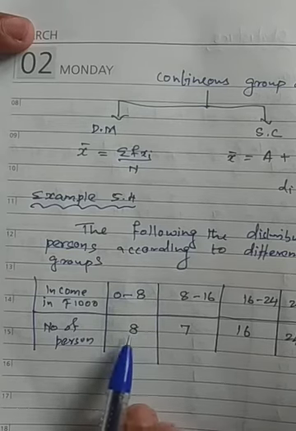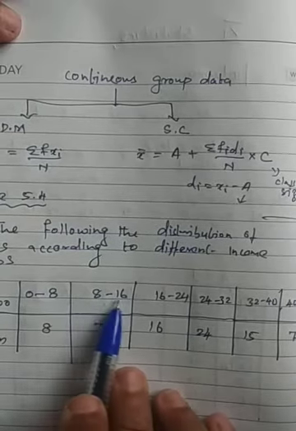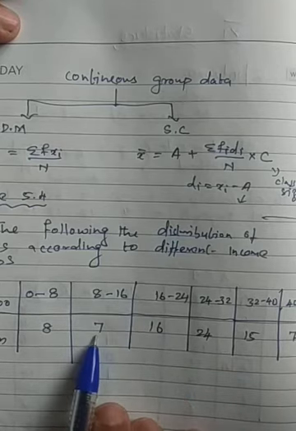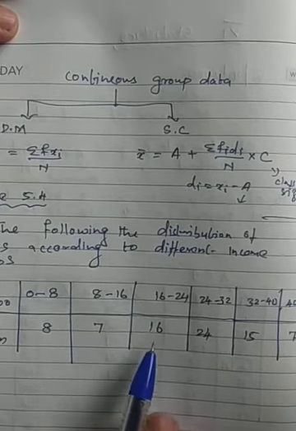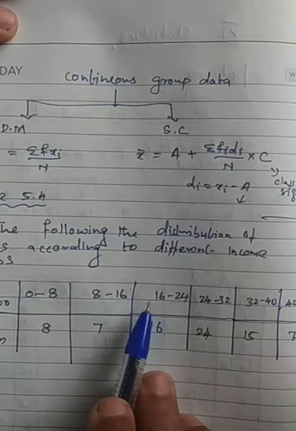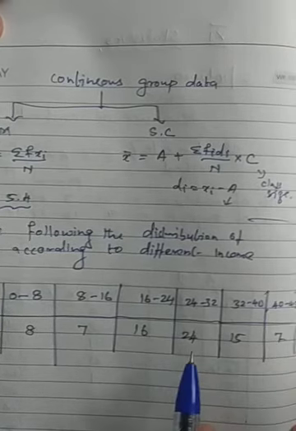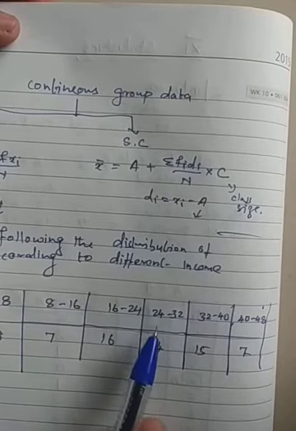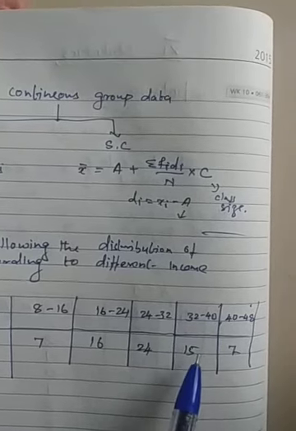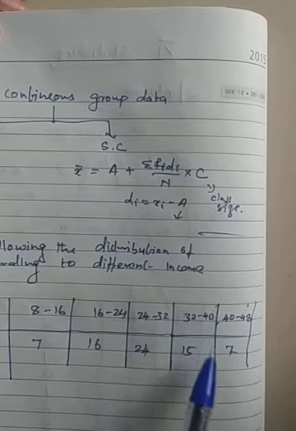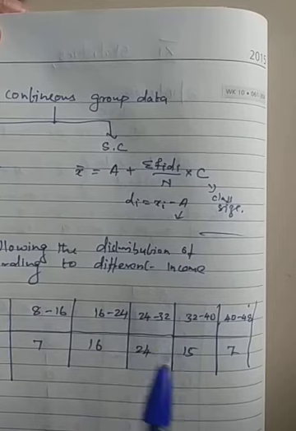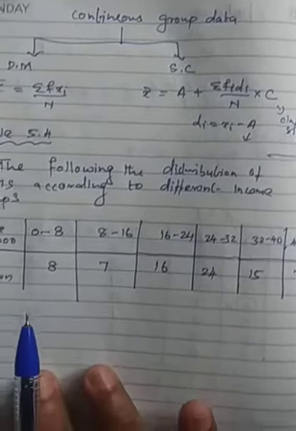Means 8% are getting it. So 8,000 to 16,000, between this, how many workers are getting a salary? 7 workers. Or we can say 16 workers are getting a salary between 16 to 24, and 24% are getting a salary of 24 to 32, and 15% are getting 32 to 40,000 as a salary, and 7% are getting 40 to 48 salary. They are saying. Now we are going to do a direct method.